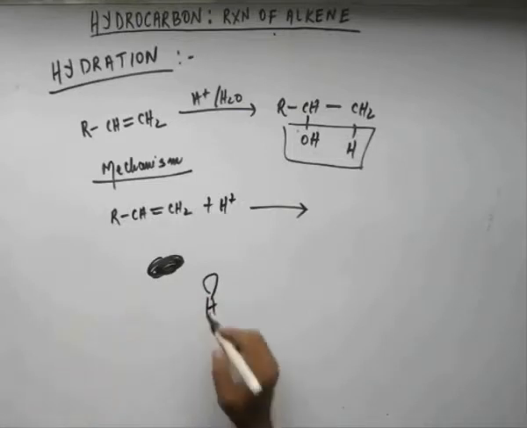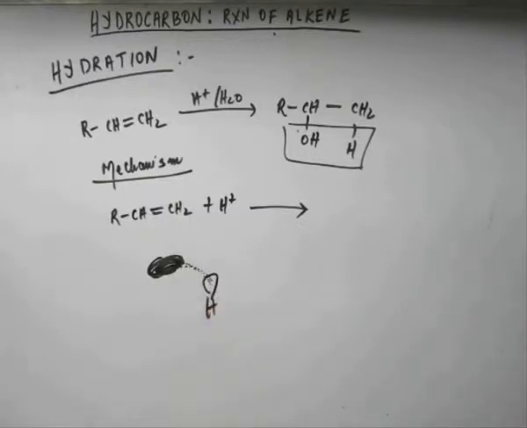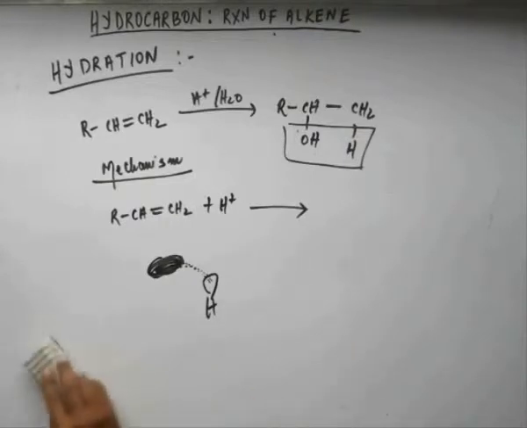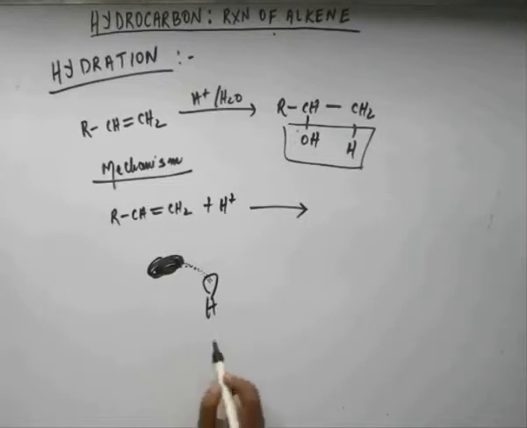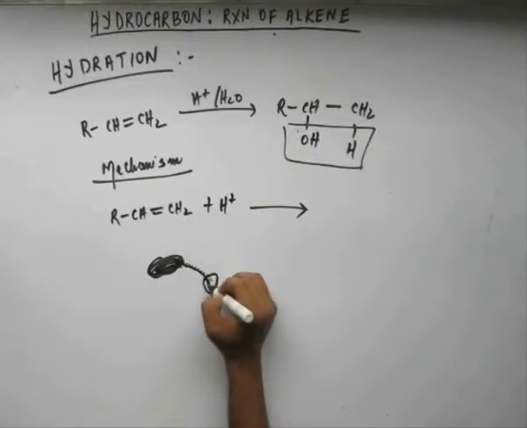When they come close, automatically some amount of electronic density will come from the alkene to hydrogen, because there is electronic high pressure here and electronic low pressure here. So that will happen naturally. When that happens, there is some amount of bond formation between this carbon, which is giving electrons via its orbital, and this hydrogen.